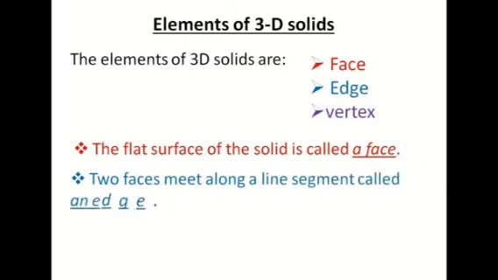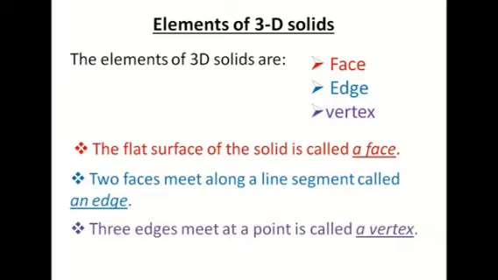When two faces meet along a line segment, it is called an edge. I am repeating one more time. When two faces meet along a line segment, it is called an edge. And finally, where three edges meet at a point, it is called a vertex.